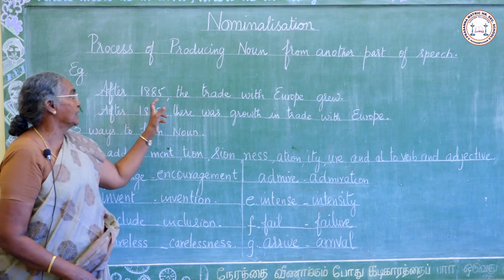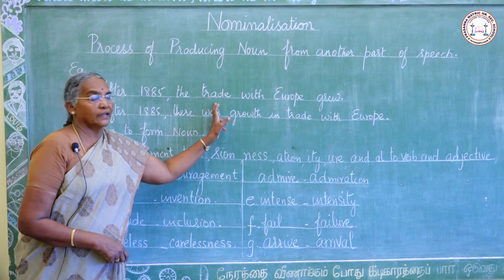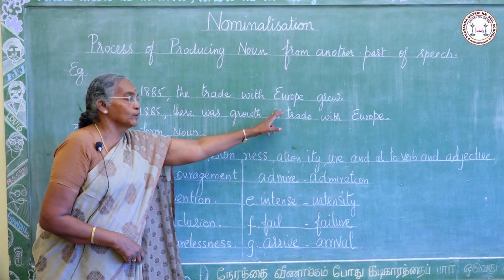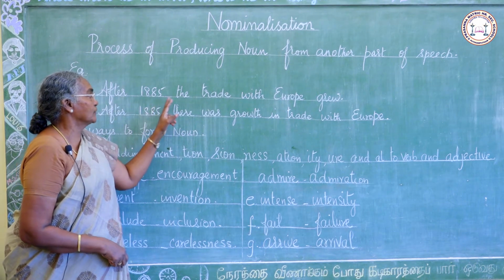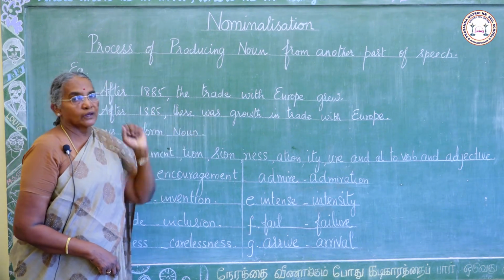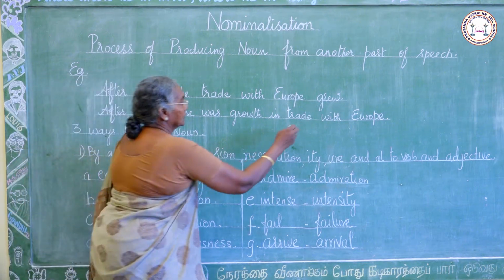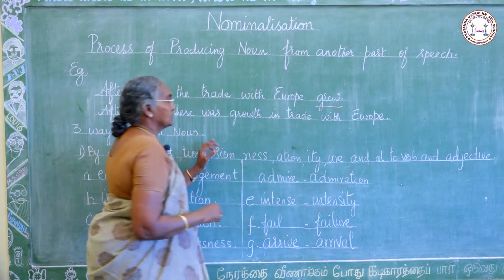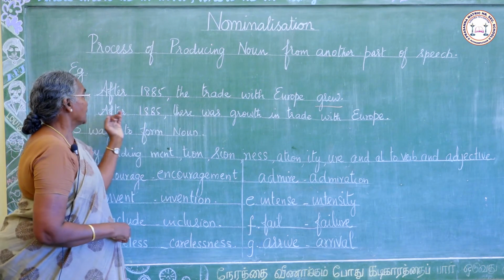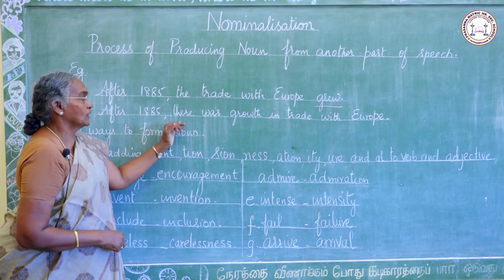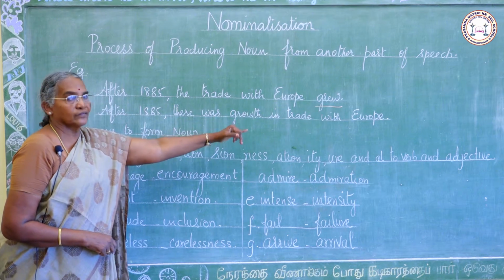After 1885, the trade with Europe grew. Here this is the verb. We have to change this verb into a noun. After 1885, there was growth in trade with Europe.